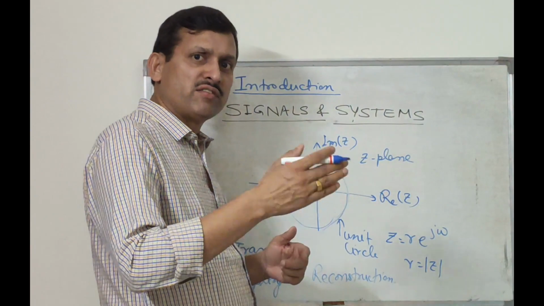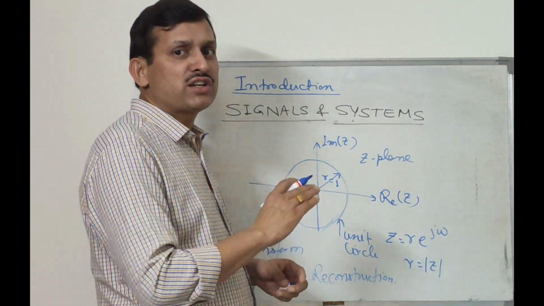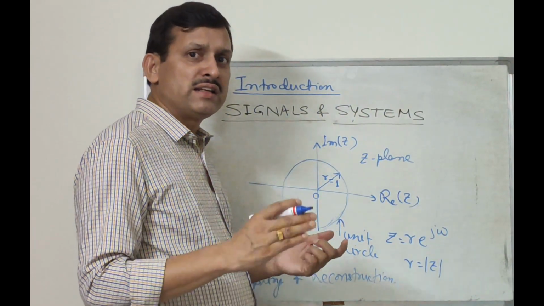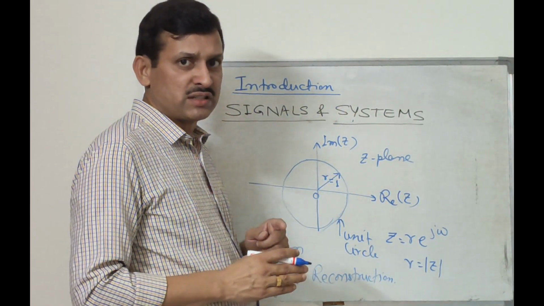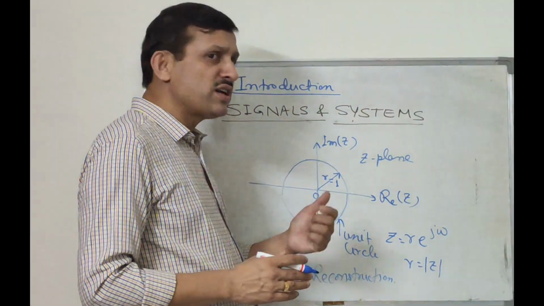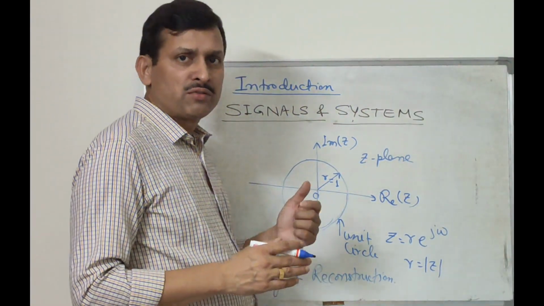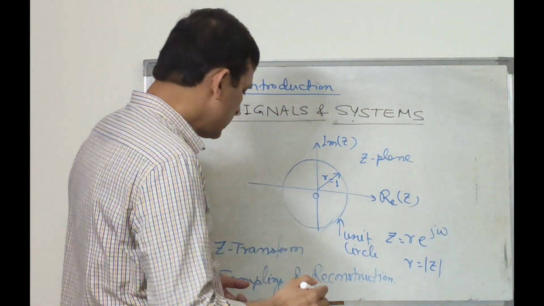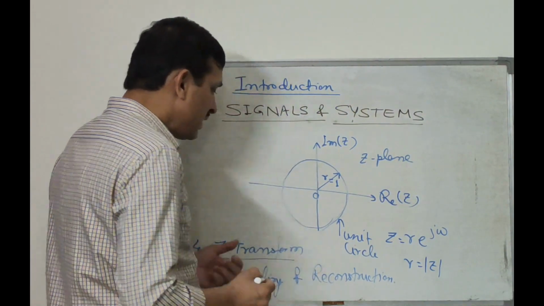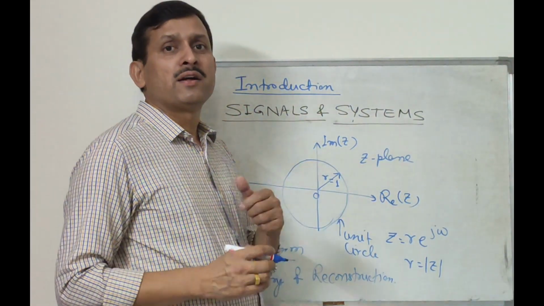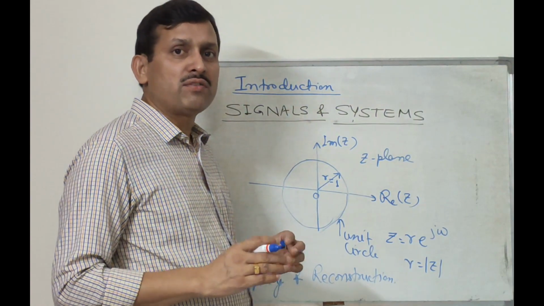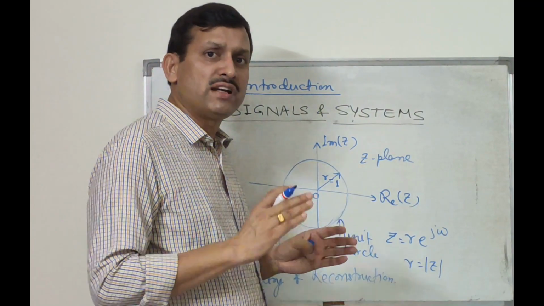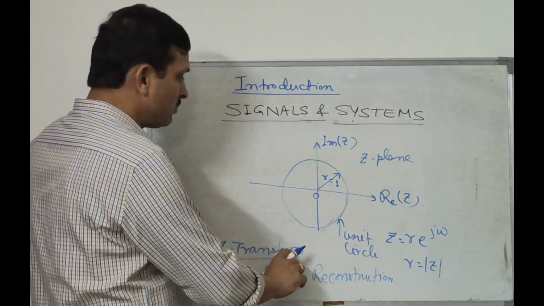Its transform, its inverse transform, and the application of the Z transform for different classes of LTI systems, different linear time invariant discrete time systems. This Z transform is very much useful in the presentation of filters and the design of filters. In the digital signal processing course, this Z transform is very much used and its applications are utilized there for the analysis of discrete time systems and in the same way in digital filters. That is the Z transform coverage here.